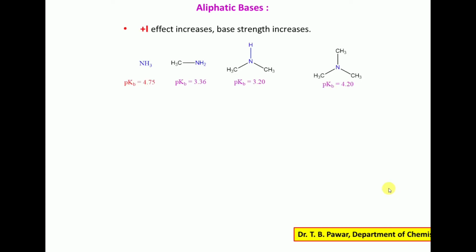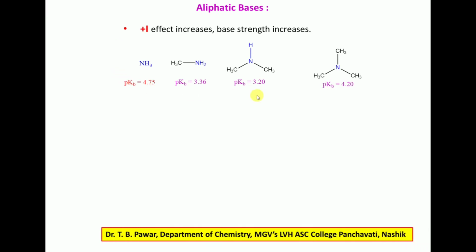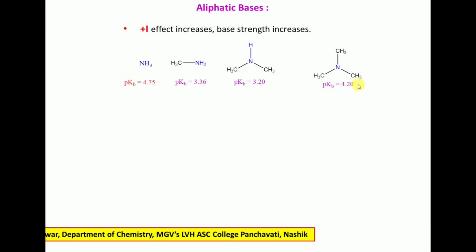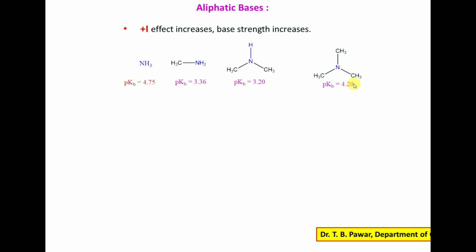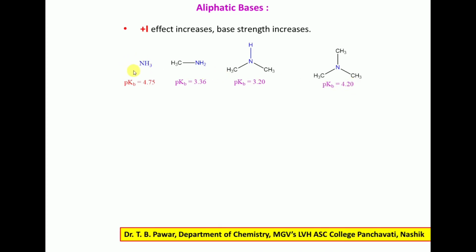First, aliphatic bases. Here are the examples of aliphatic bases, and if we consider the pKb value of aliphatic bases and ammonia, here methylamine, dimethylamine, trimethylamine are the examples for comparison to ammonia.